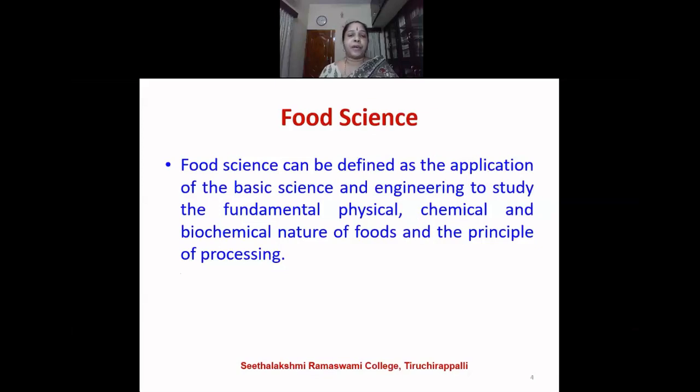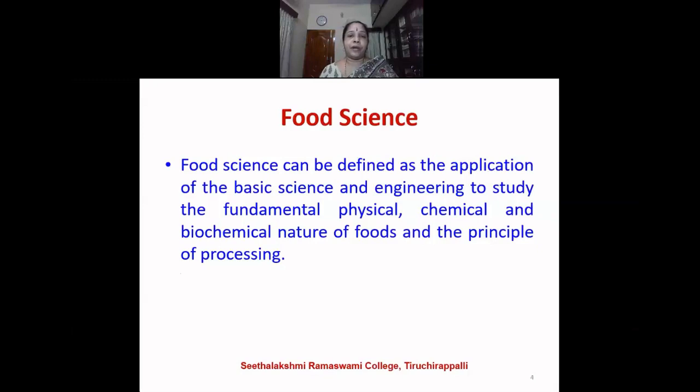So, there are two branches in food science. One, it is considered as a basic science like the chemistry or physics, and it also has another dimension where there is application of engineering to study the physical properties of the food. What are the physical properties of food?